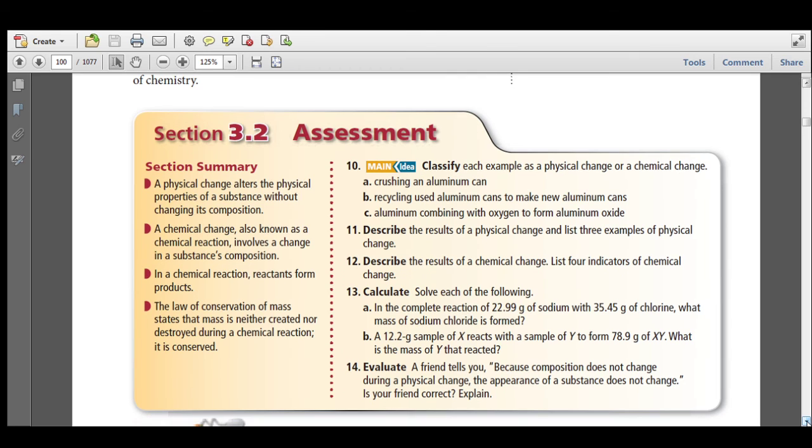Section summary. A physical change alters the physical properties of a substance without changing its composition. A chemical change, also known as a chemical reaction, involves a change in a substance's composition. In a chemical reaction, reactants form products. The law of conservation of mass states that mass is neither created nor destroyed during a chemical reaction. It is conserved.